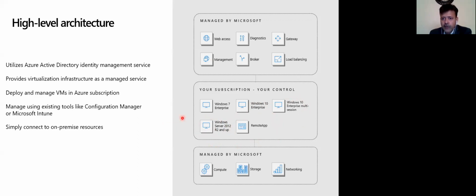Basically it will give you the control of all the desktops here, and the platform services and infrastructure services are managed by Microsoft. This is the reason you can deploy it in maybe one day. If you have to deploy an RDS environment, you cannot do it in one day. You need to deploy all this broker service, load balancing, and all these services, which might take many days.